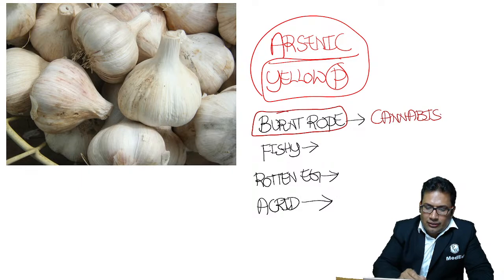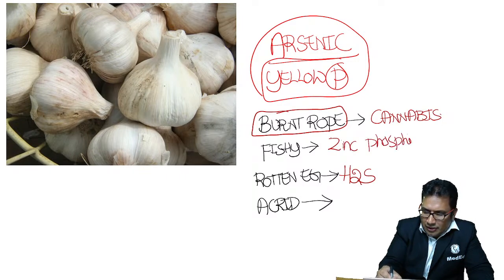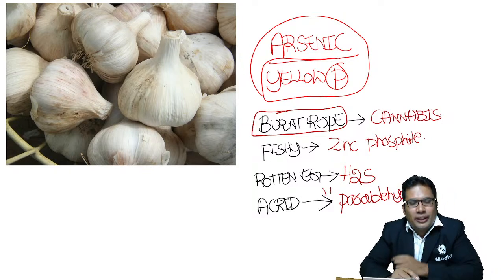Rotten egg smell, hydrogen sulfide. Fishy smell, zinc phosphide. Acrid smell, paraldehyde. In case of paraldehyde poisoning, you will see the acrid smell. So, burnt rope in case of cannabis.